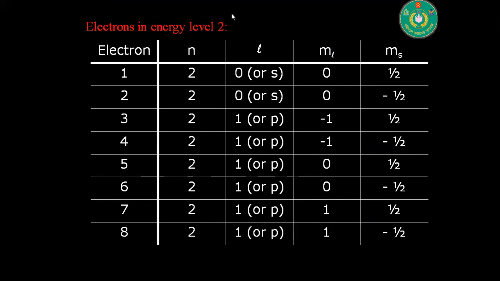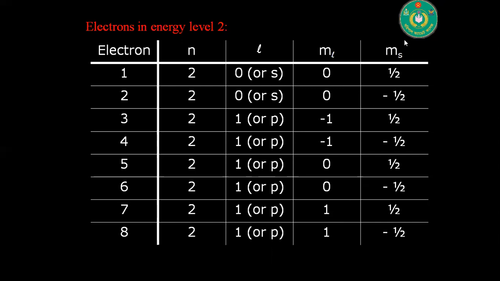Here there are 8 electrons in the second higher energy level, and the different values are: principal quantum number 2, secondary quantum number 0 and 1. For the magnetic quantum number, these are the values. These values are for s orbital and these values are for p orbital.